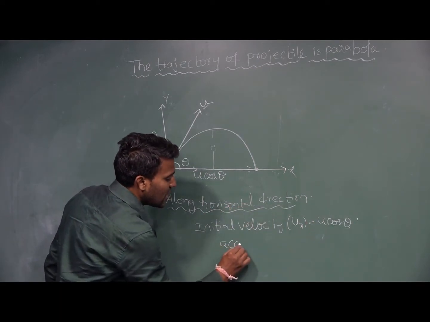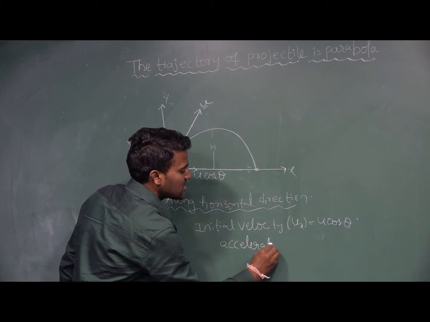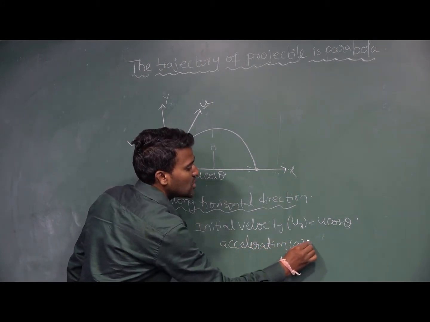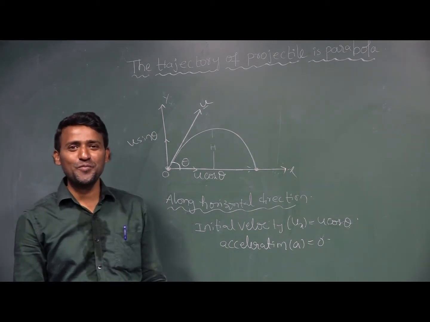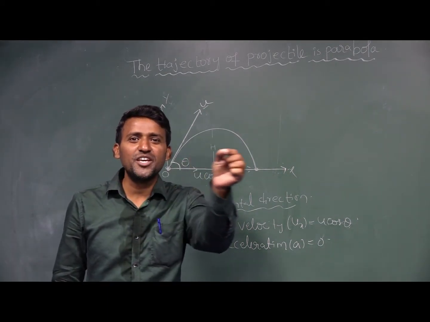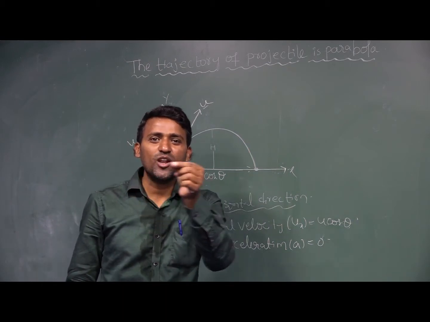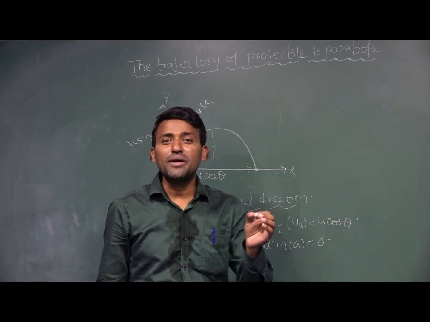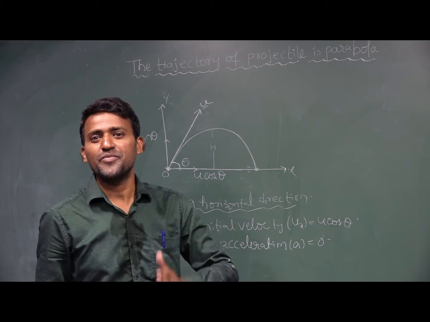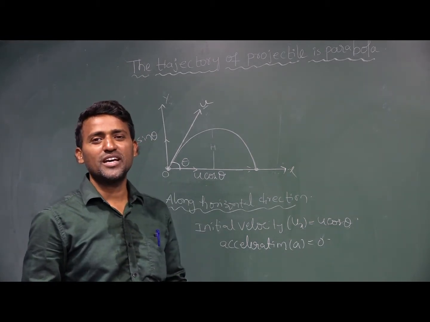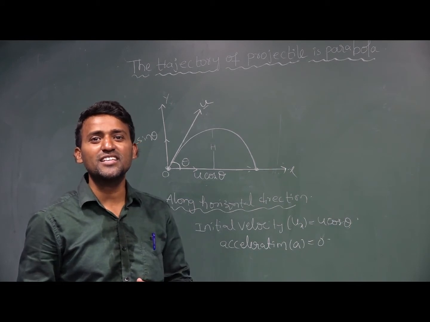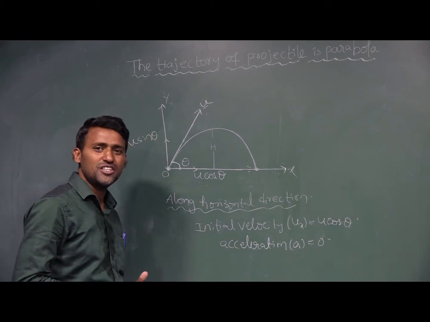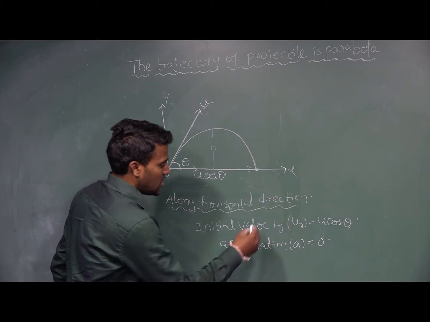Acceleration. What is acceleration here? a equal to 0. Why is acceleration 0? When the object is moving along the horizontal direction, it maintains uniform velocity. So when it maintains uniform velocity, acceleration is 0. So acceleration is 0.